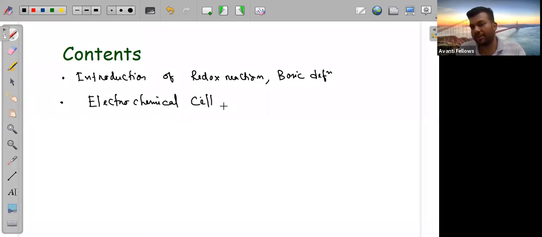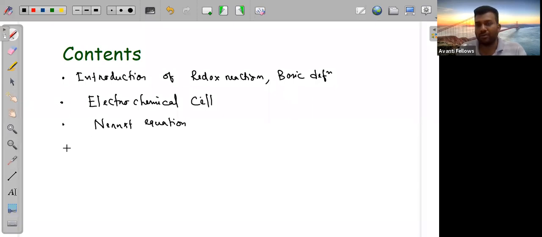The electrochemical cell has different types, and we'll discuss it in the next class also. Third, we are going to discuss the Nernst equation, an equation which we will derive using the electrochemical cell concept. The Daniel cell will come under this electrochemical cell. It is one of the examples of a galvanic cell, and we'll discuss that.